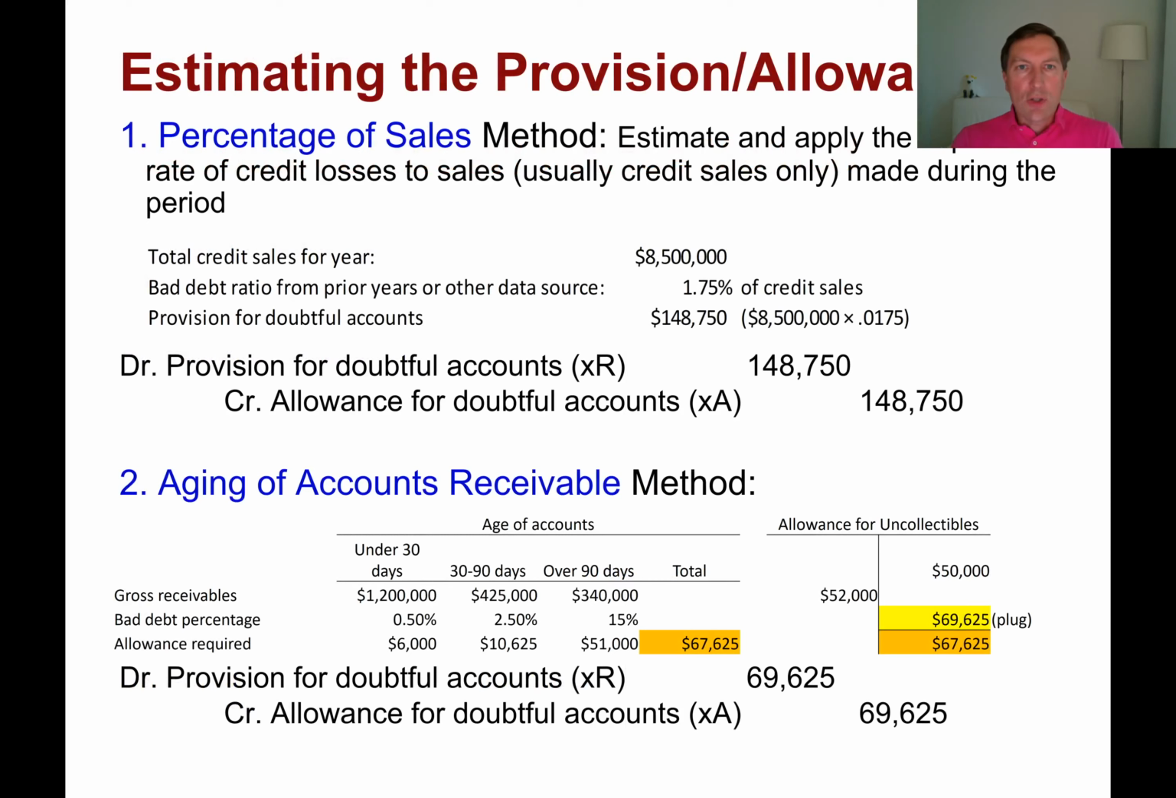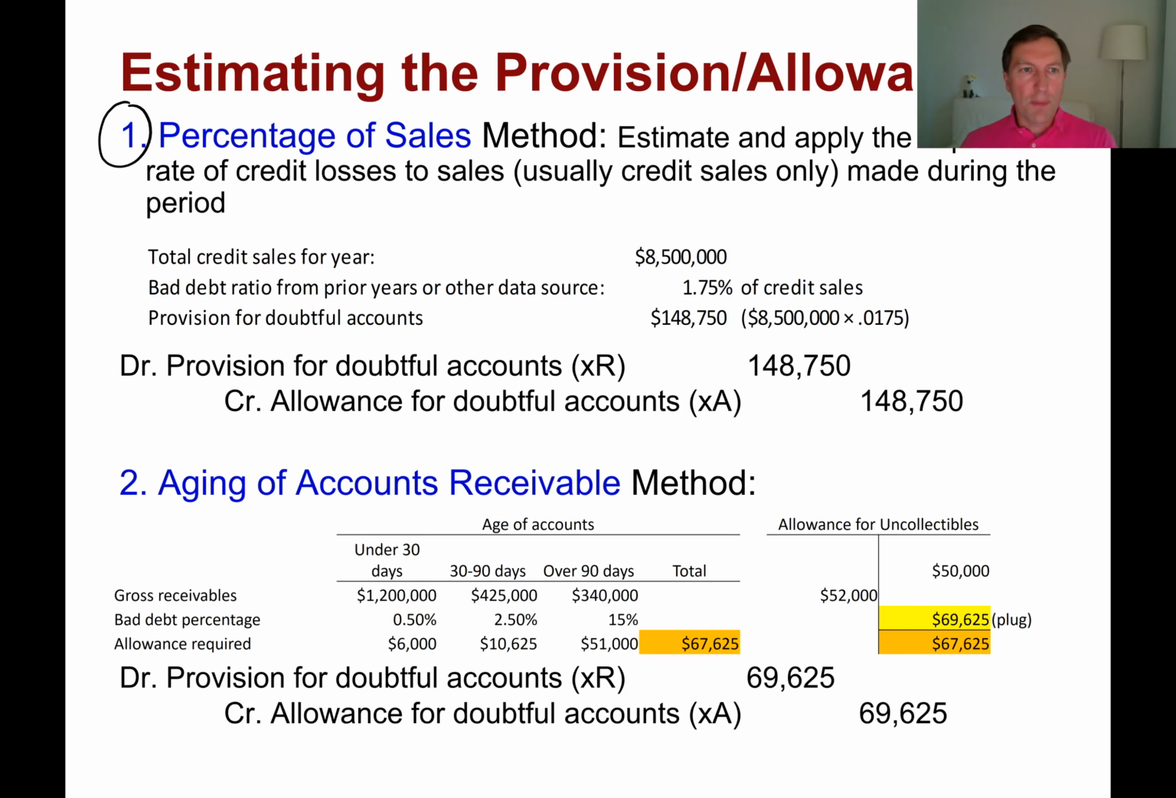Okay, now let's talk a little bit more about how we determine the amount of the provision that we need to book every period, right? The amount of provision or the amount of bad debt expense. Those are pretty much equivalent. So there are two methods. Method number one is called percentage of sales method.